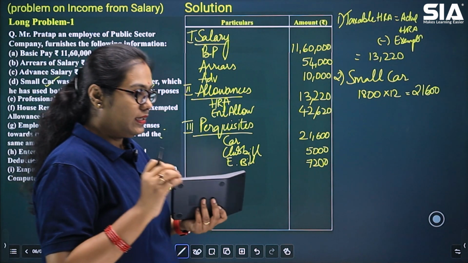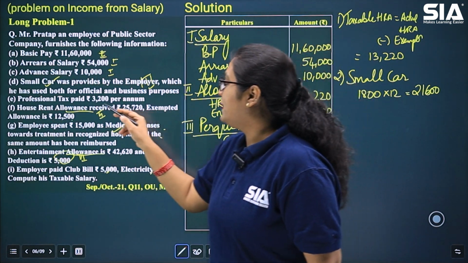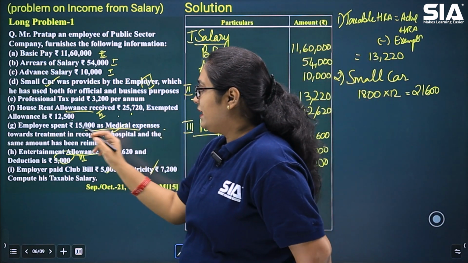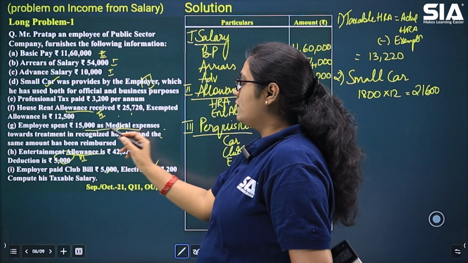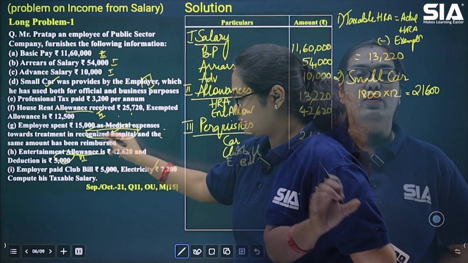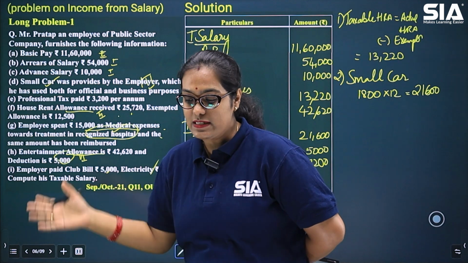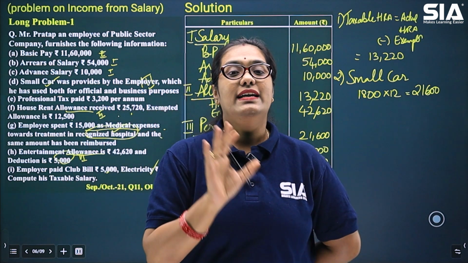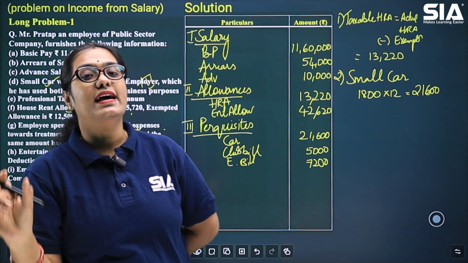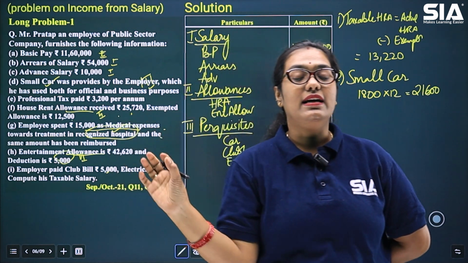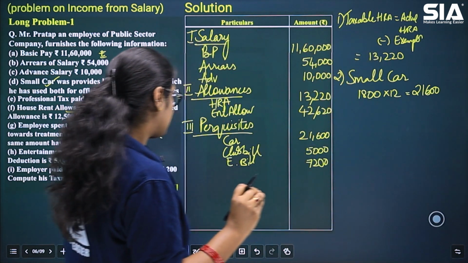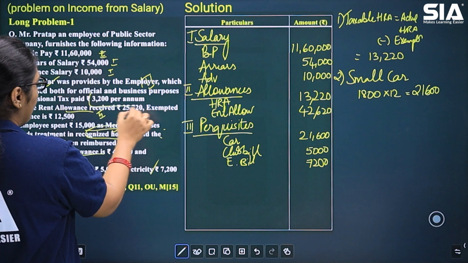Now you should have a question here as, what about this medical amount which has been spent by the employee? So as you read here, the employee spent rupees 15,000 for medical expenses towards treatment in a recognized hospital. When the medical procedure or treatment has been done in a recognized hospital, it is fully exempted. Okay, so this should come in your working note that since the assessee has paid the medical expenses in a recognized hospital, it is exempted from tax. So other than professional tax, I don't think we are left with any other item.